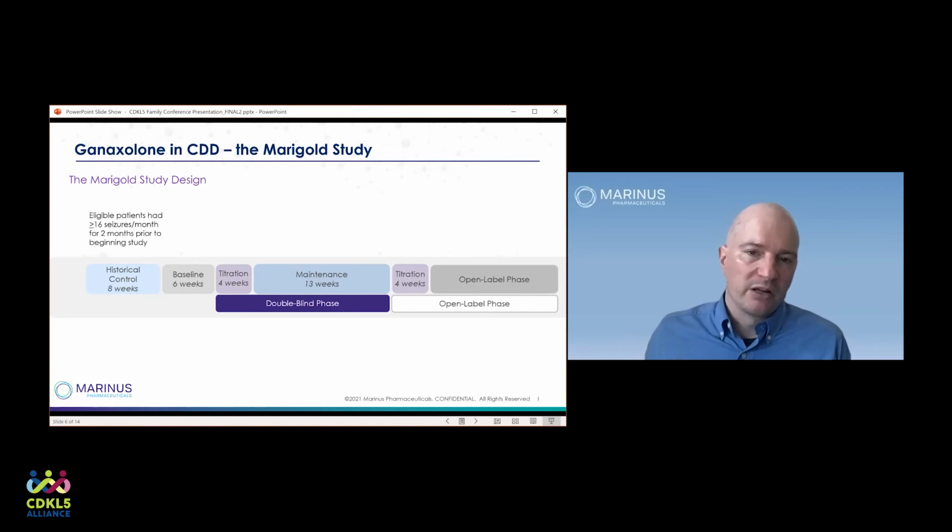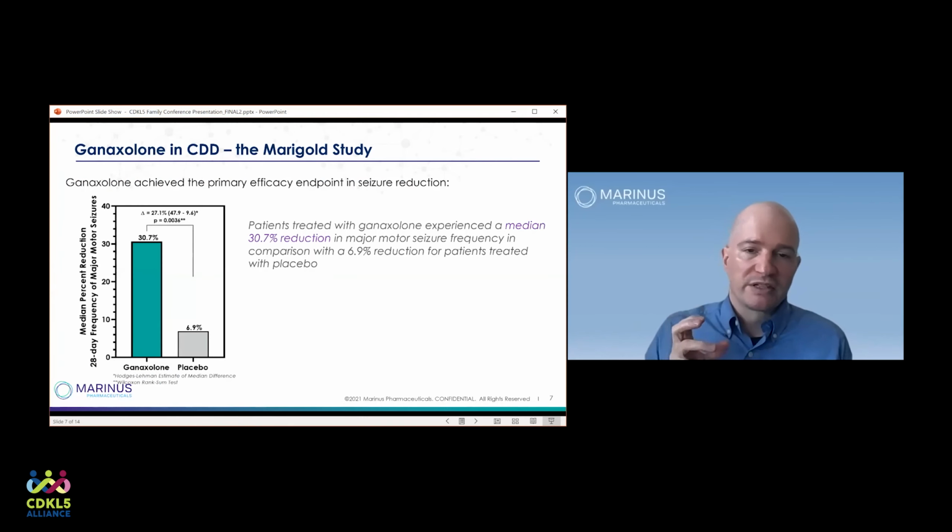At the conclusion of the maintenance period, they were titrated down and were eligible to continue into the open label phase, where all of the subjects received medication. The total of the maintenance phase plus the titration phase is the treatment phase of the double-blind portion of the study. And most of the data that we're going to review takes place in this double-blind phase. However, we will look at some open label data, which gives us some sense of the long-term effectiveness and how it changes over time.